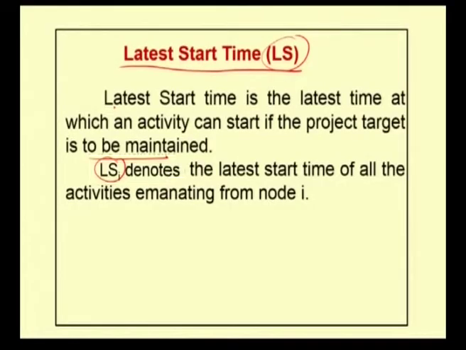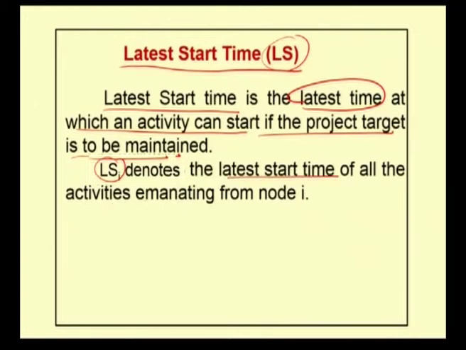Then the latest start time is the latest time at which an activity can start if the project target is to be maintained. The latest start time is denoted by LSi, the latest start time of all the activities emanating from the node i.